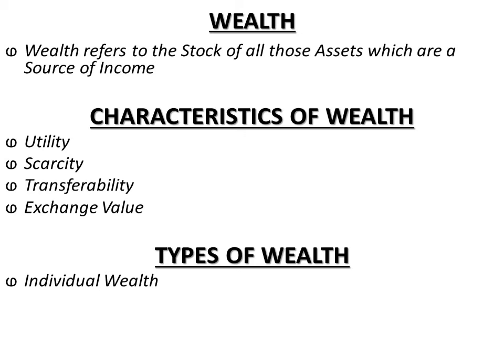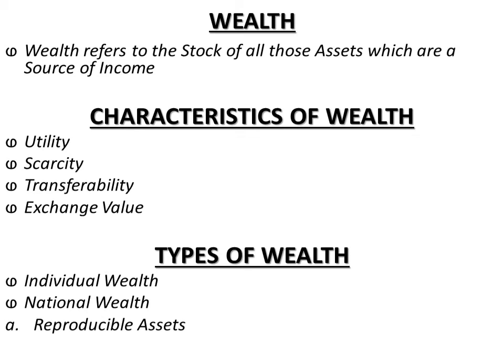Now the second type of wealth is the wealth of an entire nation, the national wealth. And what is it? It is the stock of all tangible, that is real, which can be touched, wealth that contributes to the production of goods and services. Tangible wealth consists of two categories. First is reproducible assets. As the name suggests, they are man-made and therefore can be reproduced.